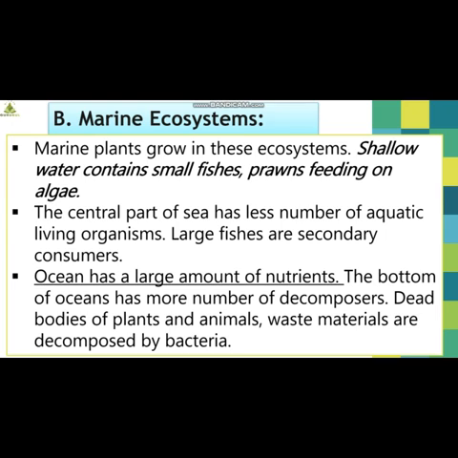The bottom of oceans has more decomposers. Dead bodies of plants and animals and waste materials are decomposed by bacteria. Bacteria are nothing but decomposers. Some groups of bacteria and fungi are involved in the decomposition process. So, this was about marine ecosystems.